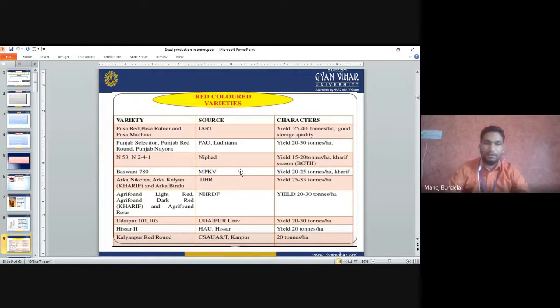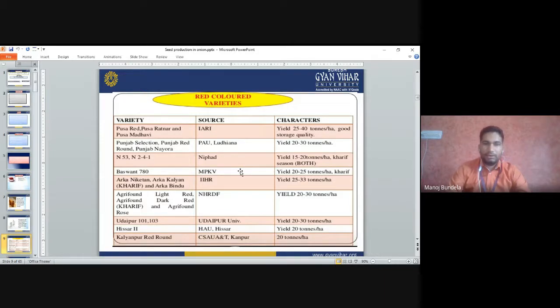N53 and Baswant 780 are developed at MPKV, Rahuri, Maharashtra. The yield is 20 to 25 tons per hectare and they are grown only in the Kharif season. That is Baswant 780.